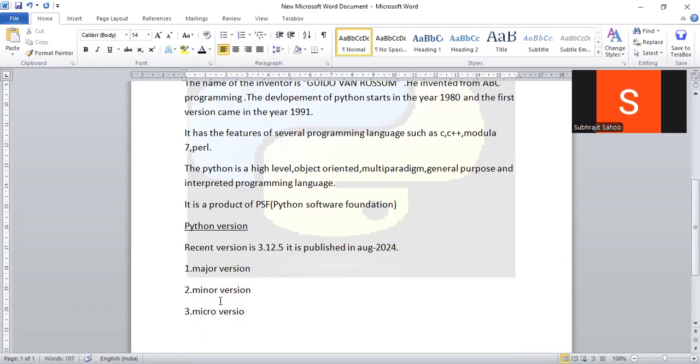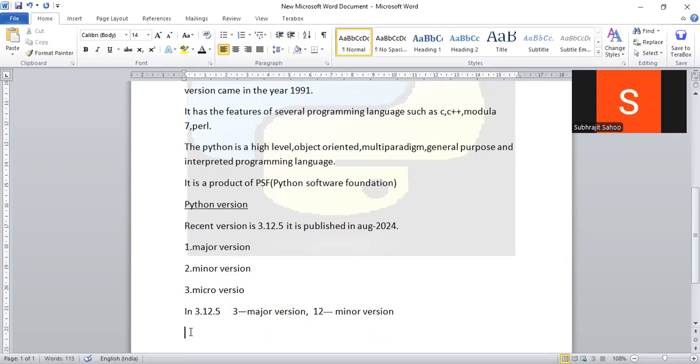In the above example, 3.12.5: in 3.12.5, 3 is the major version, 12 is the minor version, and 5 is the micro version.